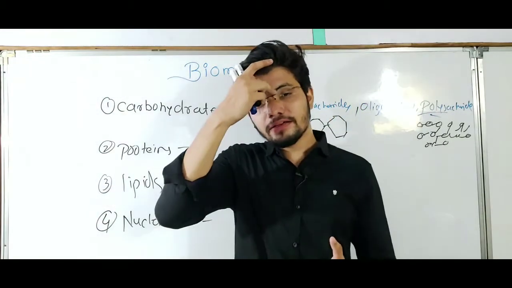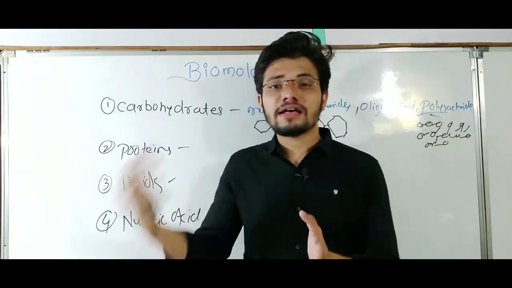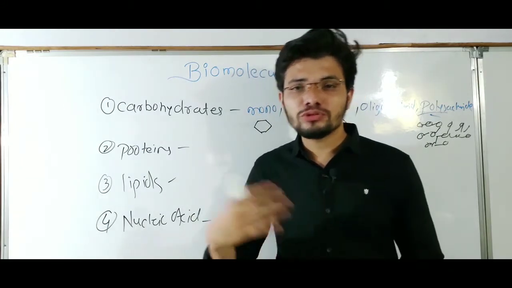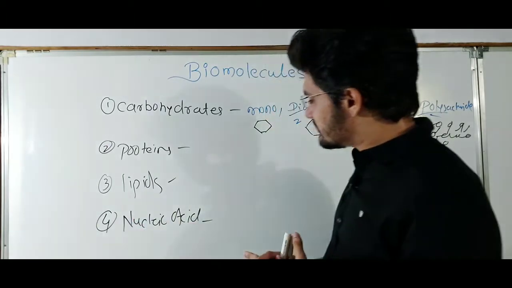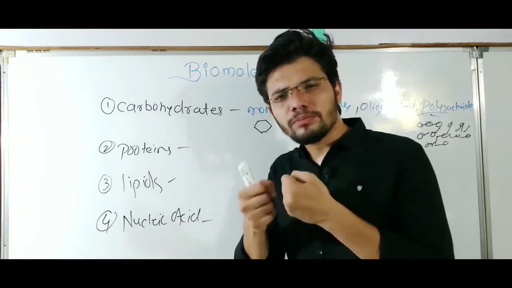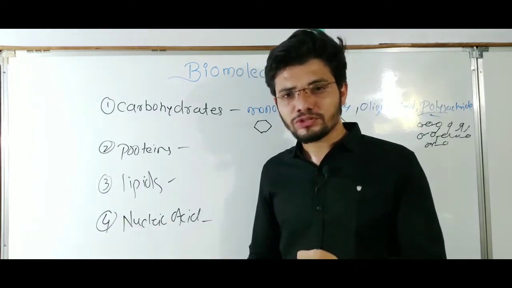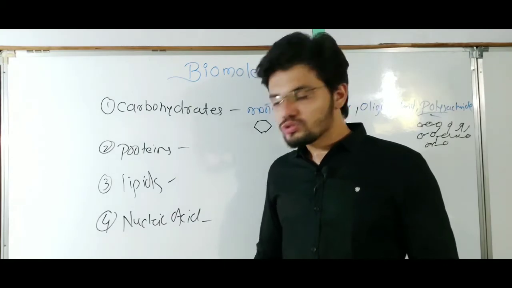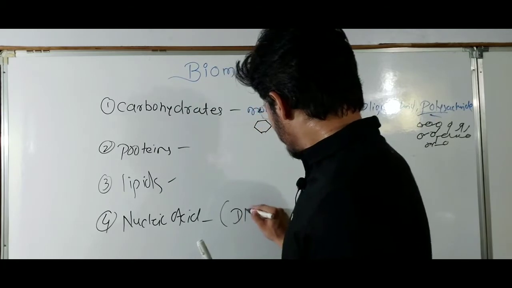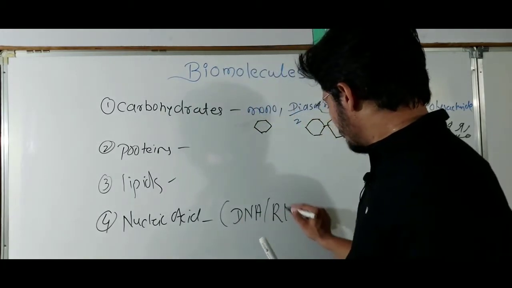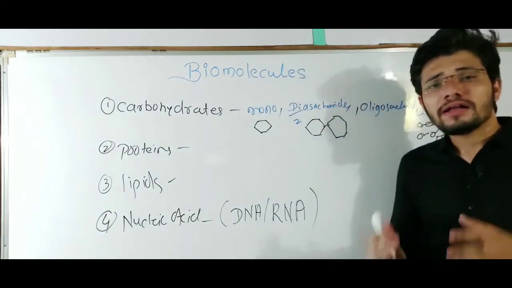Nucleic acids are the hereditary material which is transferred from generation to generation, from parents to offspring, right? They carry a variety of very important information inside the cell. So that is what nucleic acids are, and they can be of two types, DNA and RNA. DNA stands for deoxyribose nucleic acid and RNA for ribose nucleic acid.